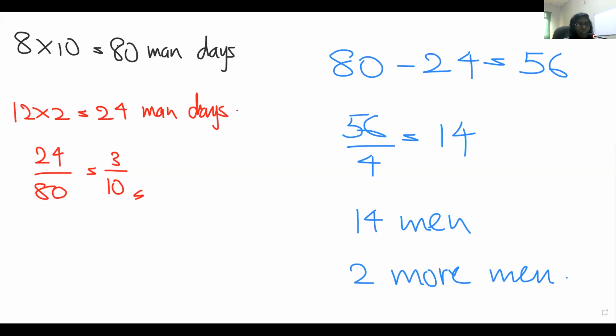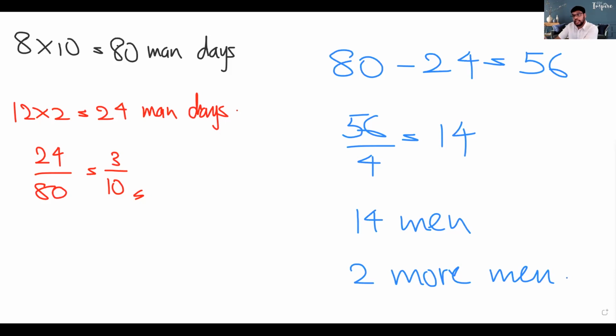When they ask as a fraction, 80 has to be taken for the comparison. That's why we take it in the denominator, right? And 24 is the completed work. So 24 over 80, you can simplify and get 3 over 10. Children, I hope that is clear to all of you.